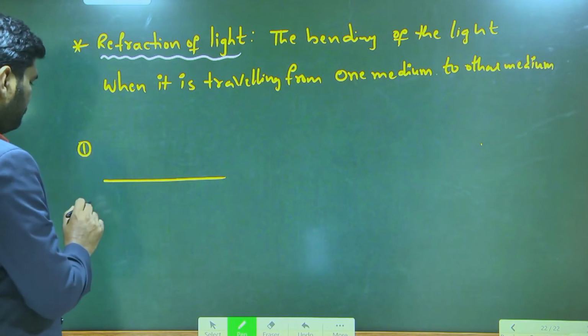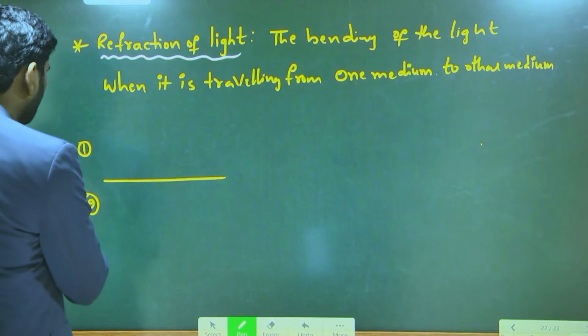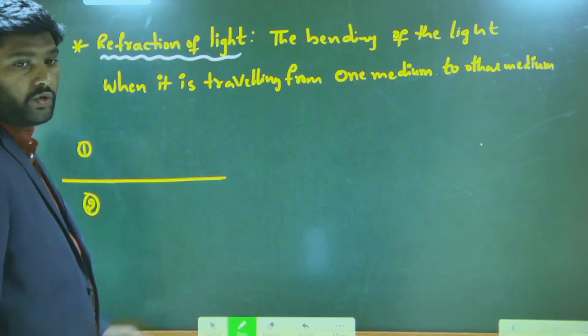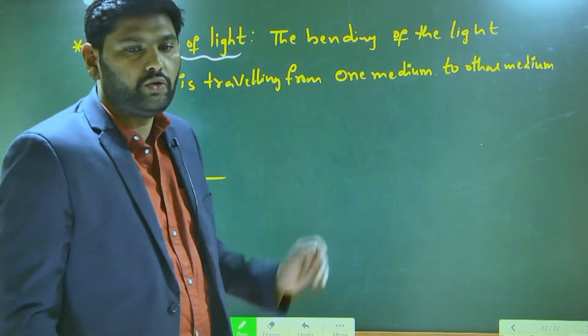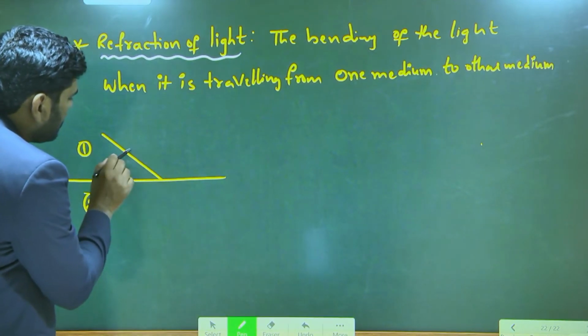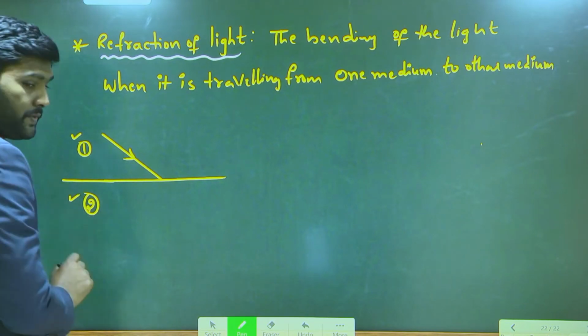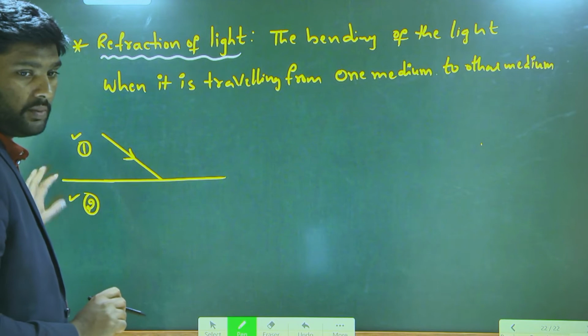This is one medium, this is the other medium. So this is the interface or boundary of the two mediums. Now a light ray is incident. A light ray is passing from which medium to which medium? Medium 1 to medium 2.